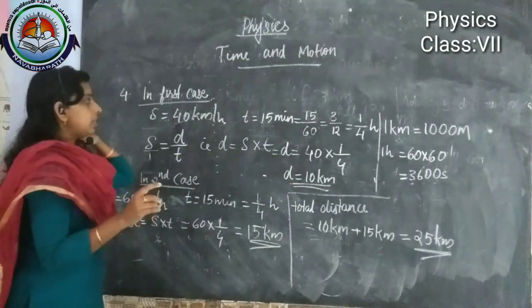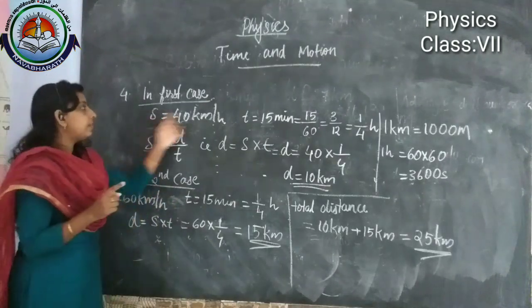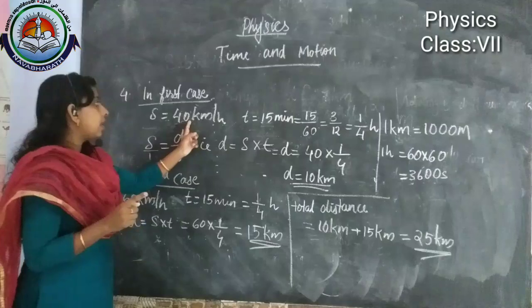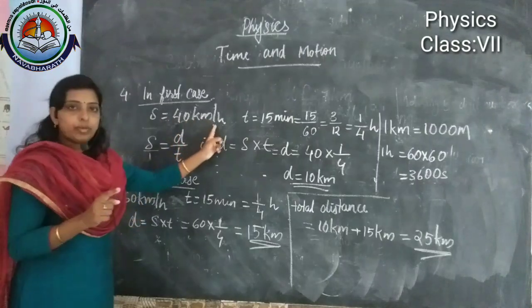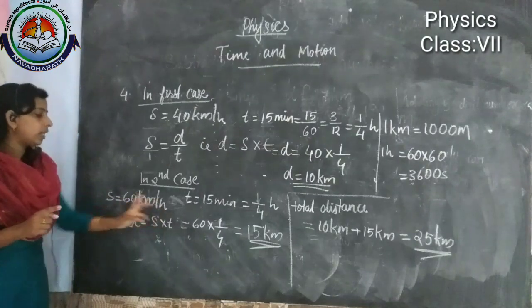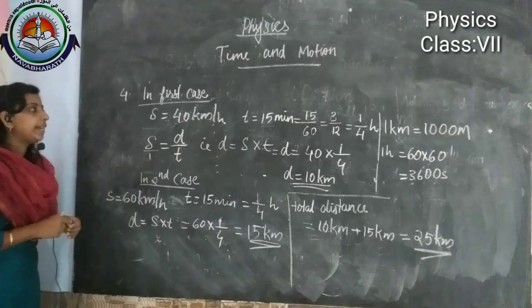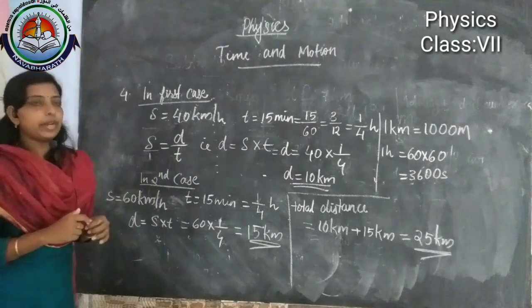In this case we have the speed of the same car. In the first 15 minutes the speed of the car was 40 km per hour, and in the next 15 minutes the speed is 60 km per hour. Then we need to find the distance travelled by the car.